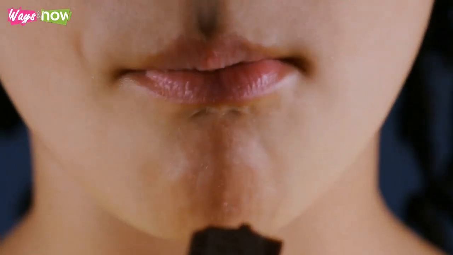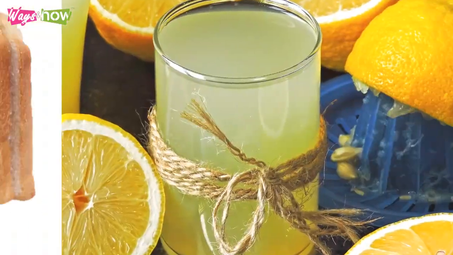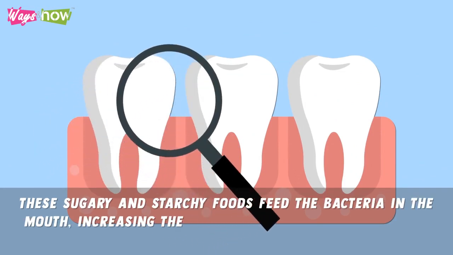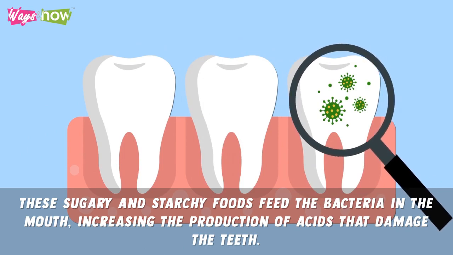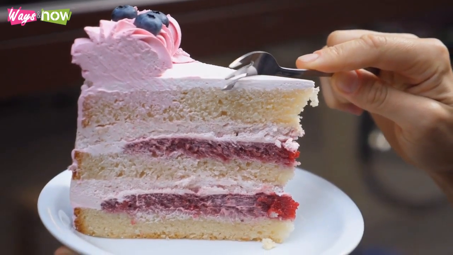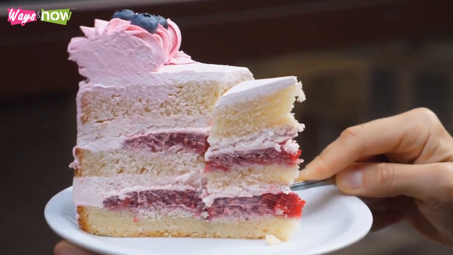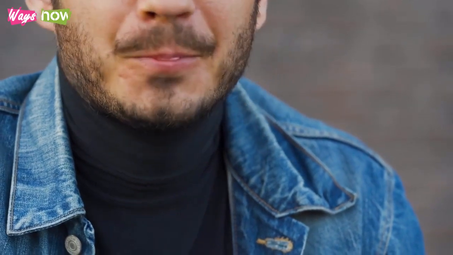Sugary and starchy foods. Eating too many sugary and starchy foods, such as candy, cookies, cakes, soda, juice, bread, pasta, rice, etc., can also contribute to tooth decay. The mechanism is that these sugary and starchy foods feed the bacteria in the mouth, increasing the production of acids that damage the teeth. Reducing the intake of sugary and starchy foods, especially between meals, will be the best way to prevent this. Also, drink water or milk instead of soda, and chew sugar-free gum after eating to stimulate saliva production in the mouth.